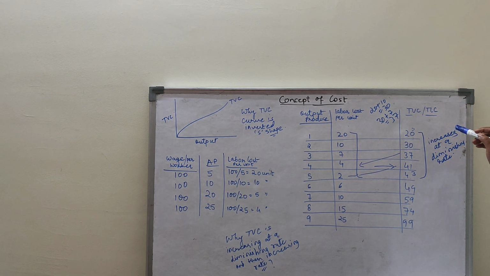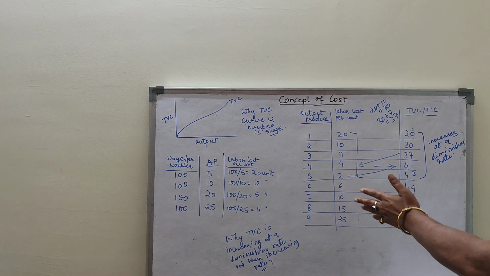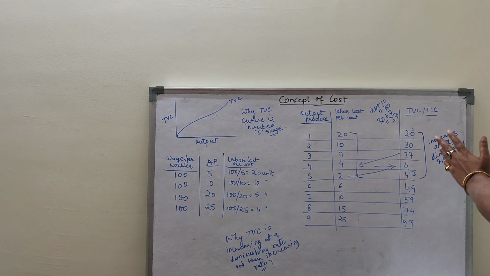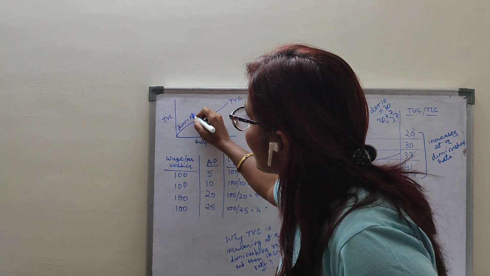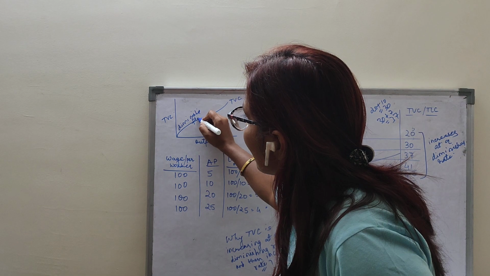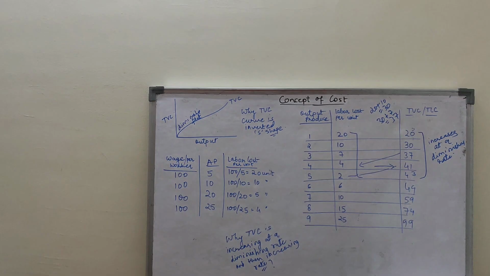That's why my TVC first increases at a diminishing rate. Is it clear? In the first stage, AP rises, and when AP rises my TVC increases at a diminishing rate, due to which the curve is flat at first. Clear up to this point?